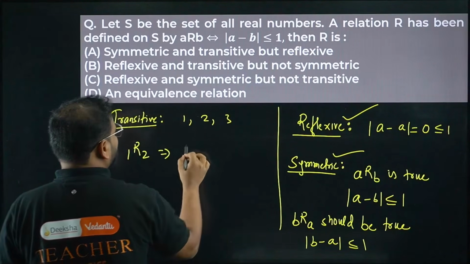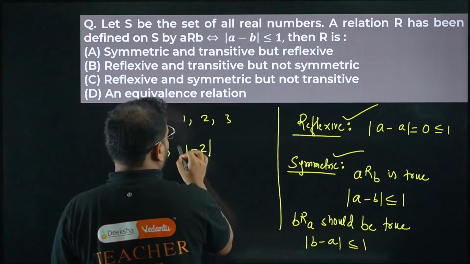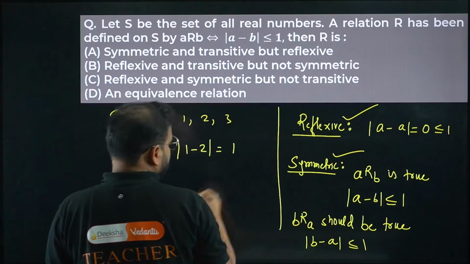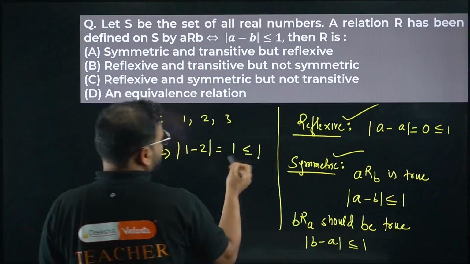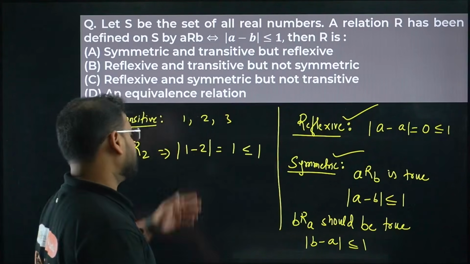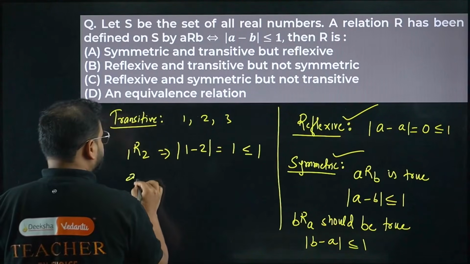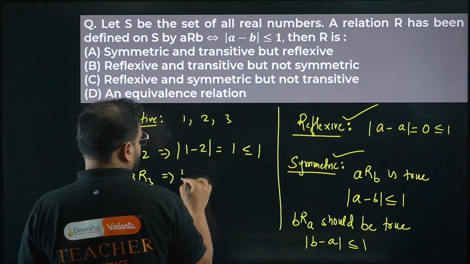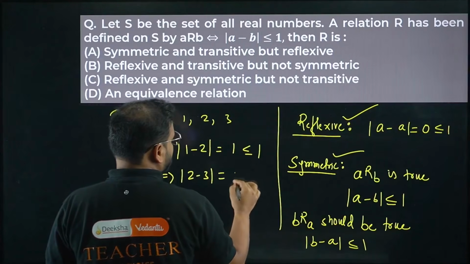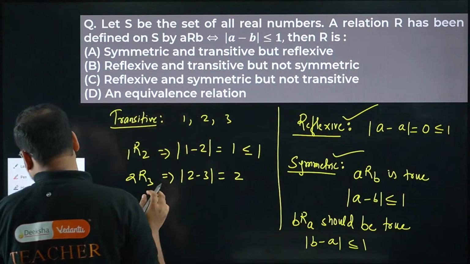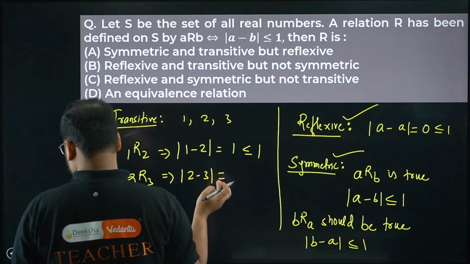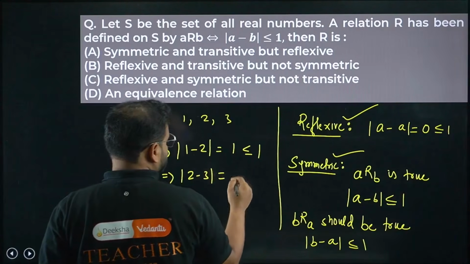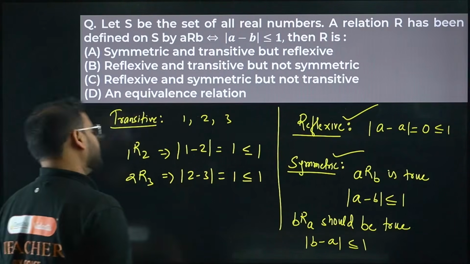It implies that |1 minus 2| is 1, which is of course less than or equal to 1. In this case we are getting the equal to case. Let's write 2R3. So |2 minus 3| is again 1 only, because it's going to be minus 1, so I get the result 1, which is again less than or equal to 1. So works.